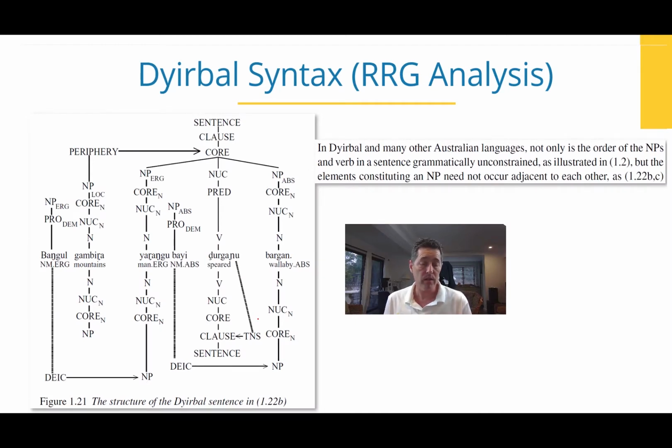So here's an Australian Aboriginal language. You've got the same components there. You've got a man spearing a wallaby in the mountains.